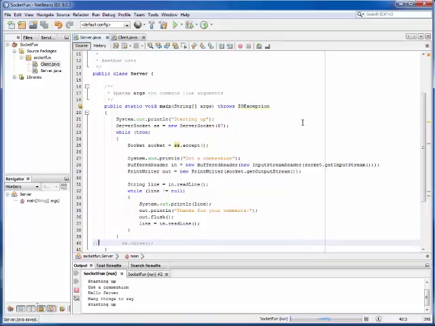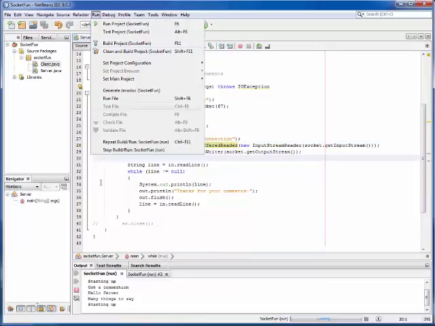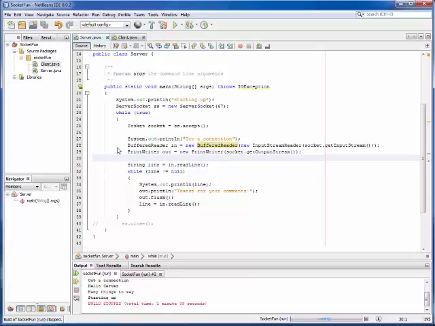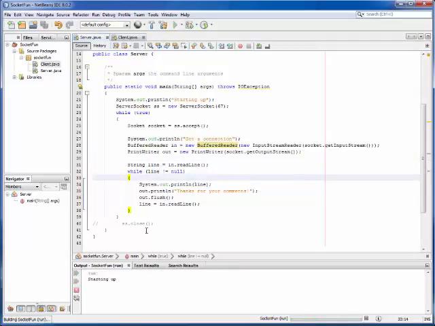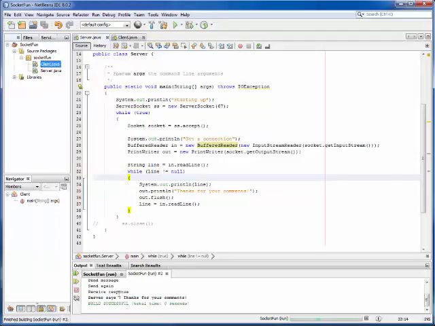We'll come back to that line of code in a little bit, but I'm going to comment it out for now. So this is essentially the same thing. Now, if I look up here, run, you can see my server's still running. I have to stop it. I can run my server again, and again, it says starting up. And then if I run the client, run file, it runs just fine, and the server's still running.